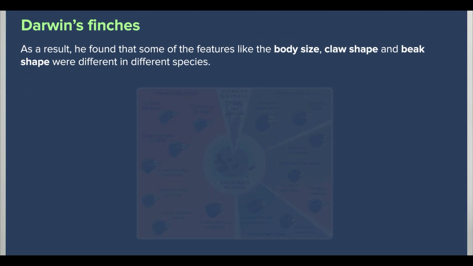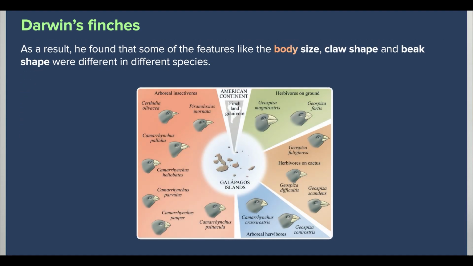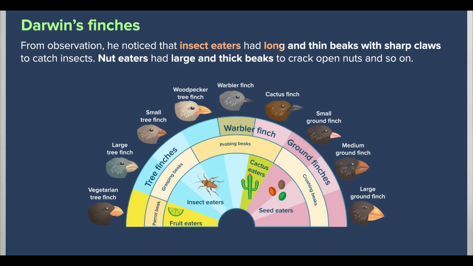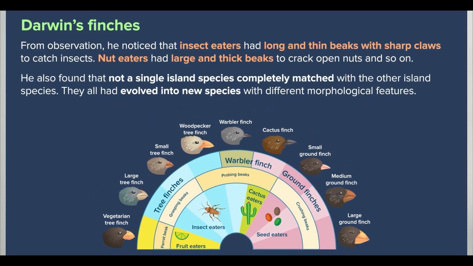As a result, he found that some of the features like the body size, claw shape, and beak shape were different in different species. From observation, he noticed that insect eaters had long and thin beaks with sharp claws to catch insects. Nut eaters had large and thick beaks to crack open nuts, and so on. He also found that not a single island species completely matched with the other island species. They all had evolved into new species with different morphological features.